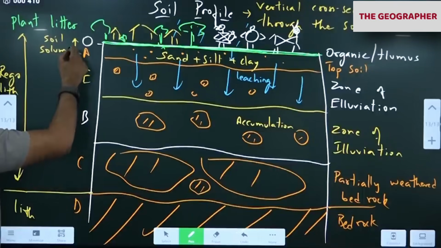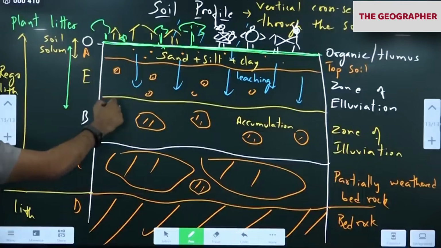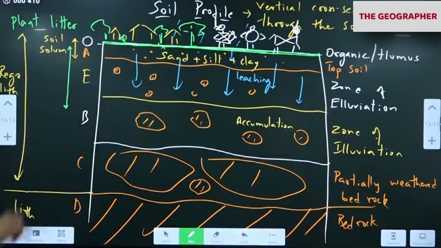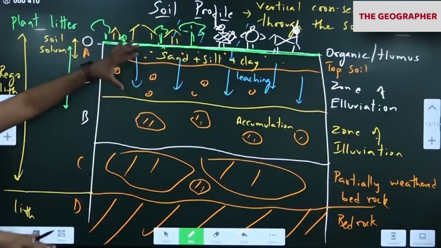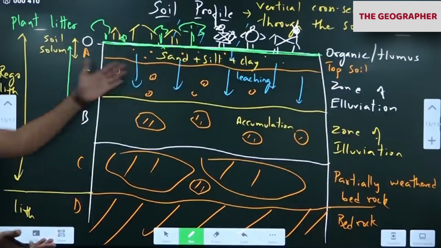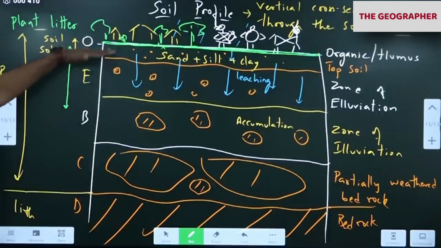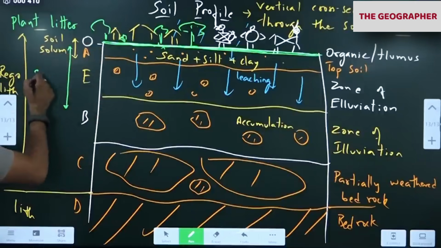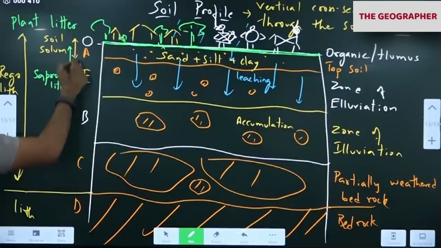The highest bacteria can be seen here, from A and E to B. We call them saprophytes. These are the organisms which decompose dead organic matter. Let's say all dead organic matter is decomposed by bacteria. That will remain where? Here. So we call this the saprolite layer.